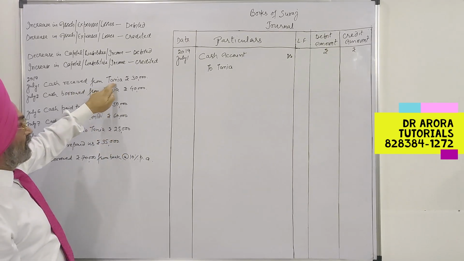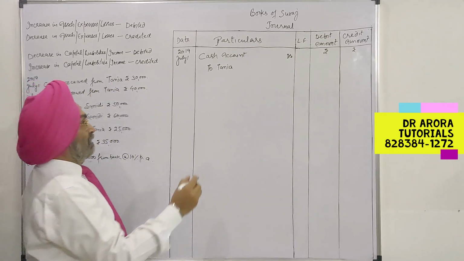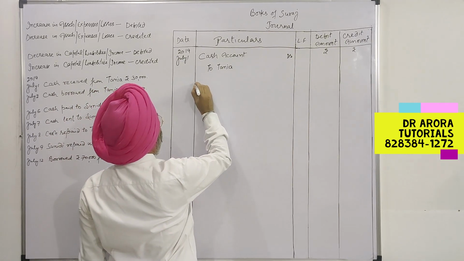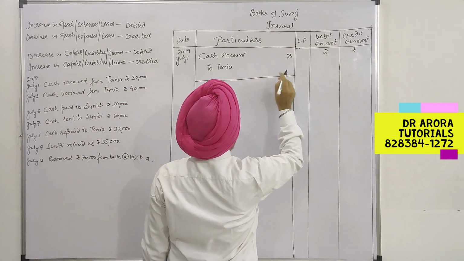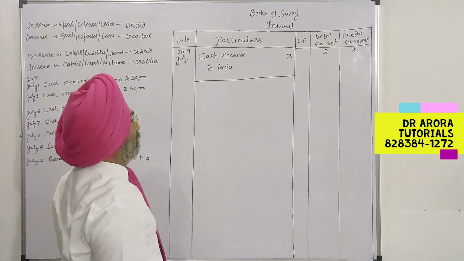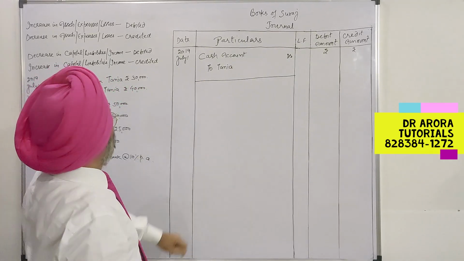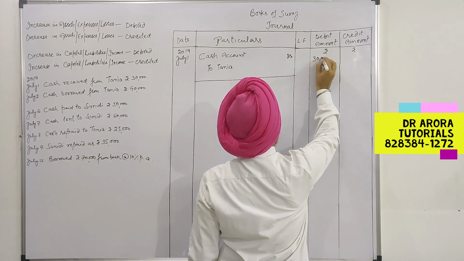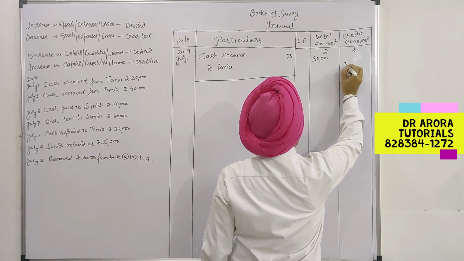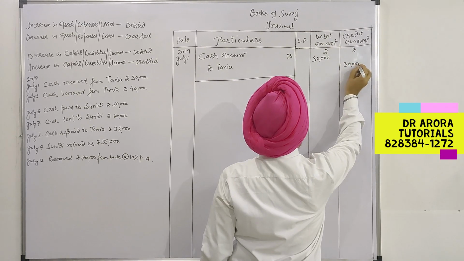So the decrease in debtor will be credited, and if we apply the traditional rules, it is debit what comes in and credit the giver. On that basis we have passed the simple entry.